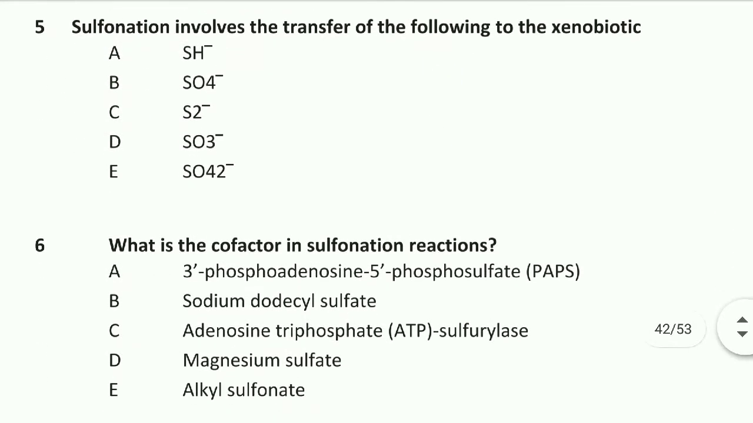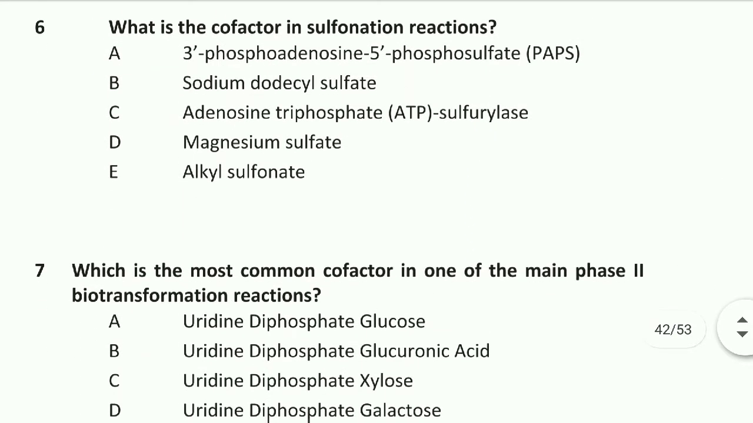Question number 5: Sulfonation involves the transfer of the following to the xenobiotics: SO3-. Option D is right. Question number 6: What is the cofactor in the sulfonation reaction? 3-phosphoadenosine 5-phosphosulfate, PAPS. Option A is right.